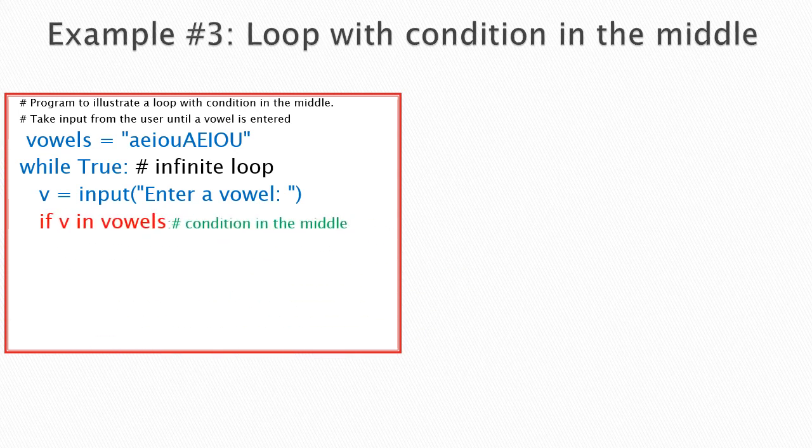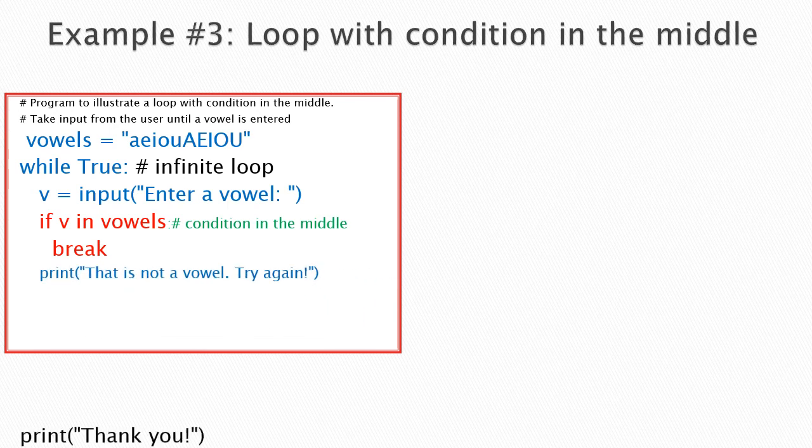See, we are getting the input. Any letters we can give. If the letter is in the vowels variable, then we are giving break. So what happens? Suppose we give any one letter from A, E, I, O, U, then it will match with these vowels and immediately break the loop. It will not continue.